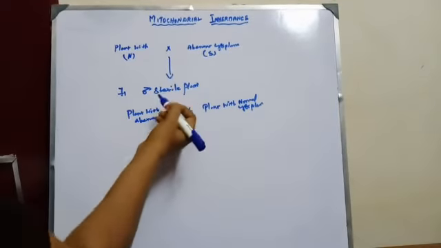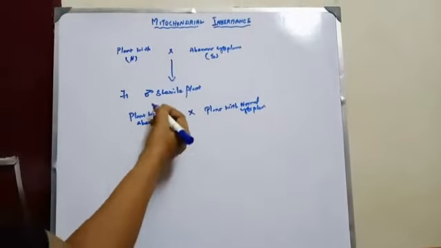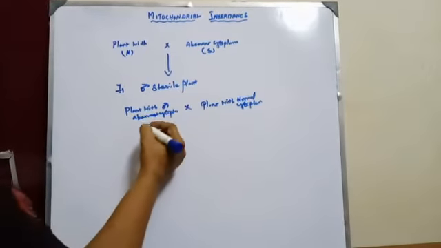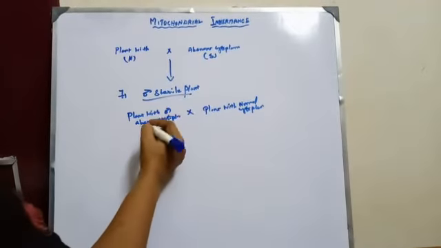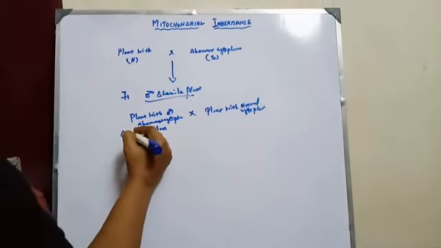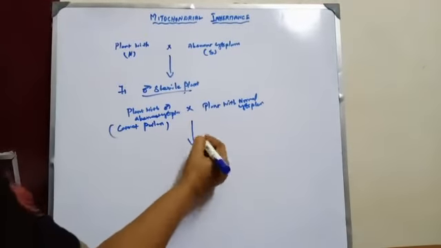Here the plant with aberrant cytoplasm is the male, and this cross cannot be made because the male is sterile. This sterile plant cannot produce pollen grains. So the cross is not possible.